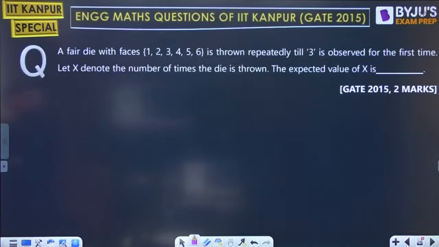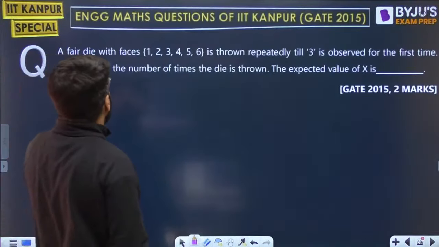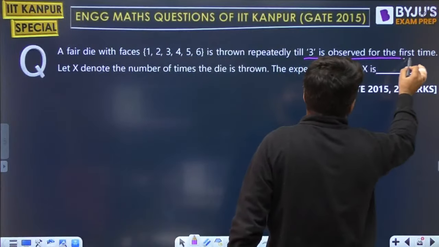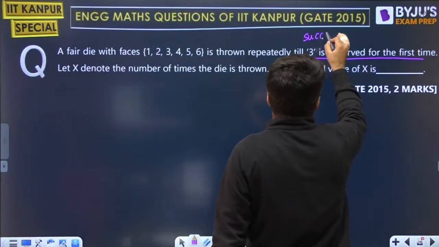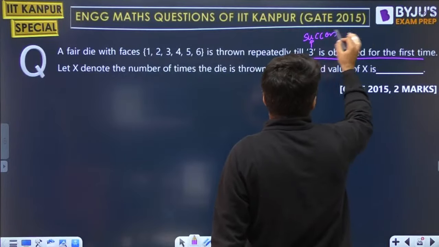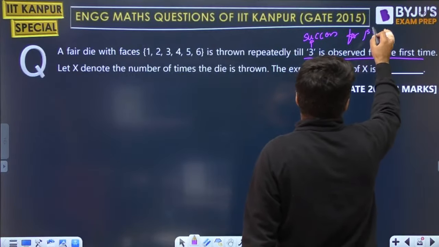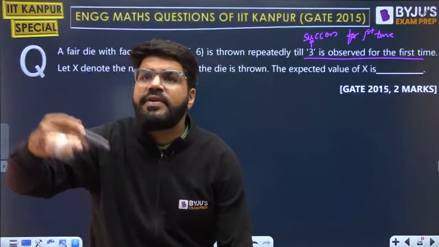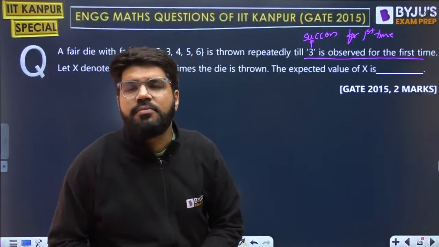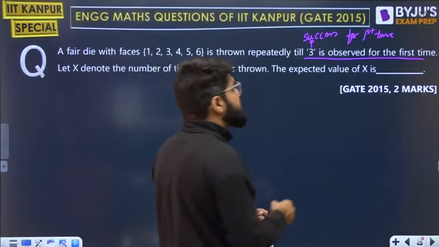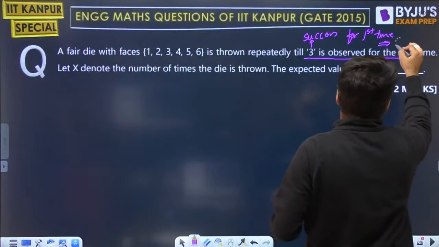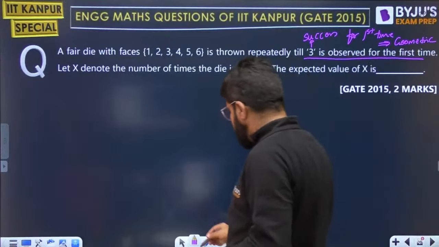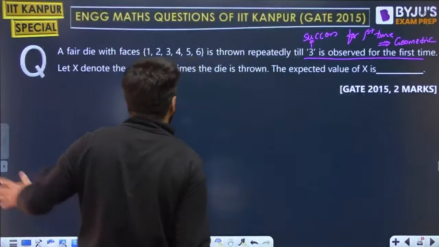So let's go ahead with the question. A fair die is thrown till 3 is observed for the first time. Till you get a success; we will call 3 a success. Whenever you read such an event, where you do an activity till you get a success for the first time, you have to think about the geometric distribution.